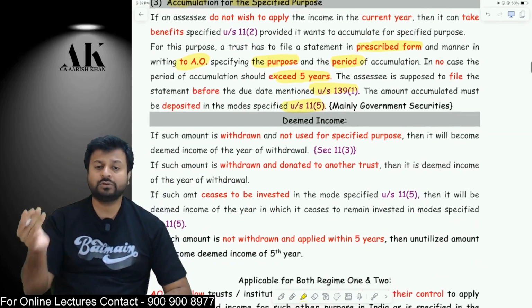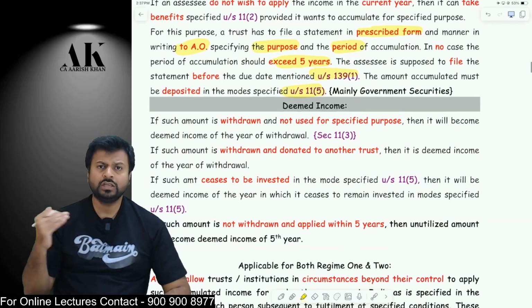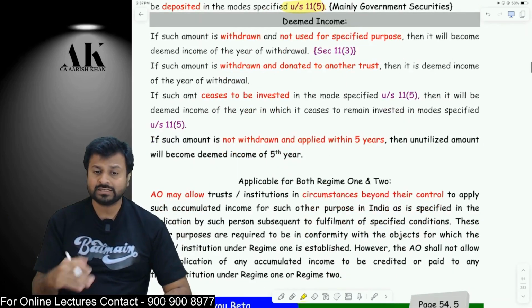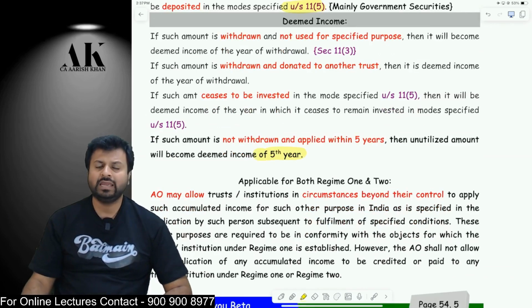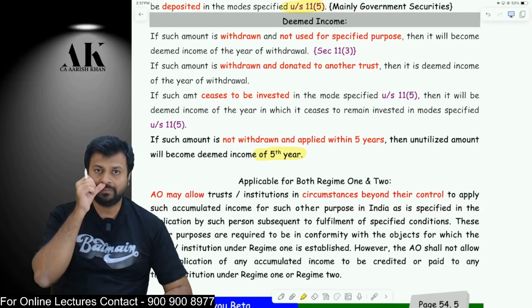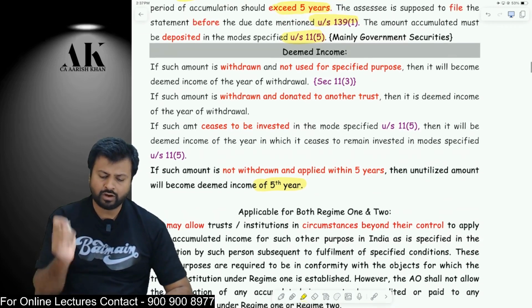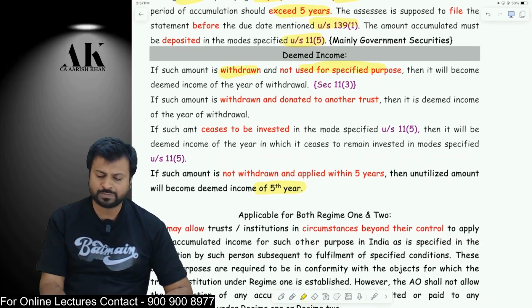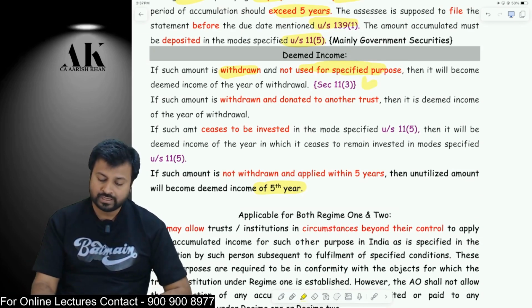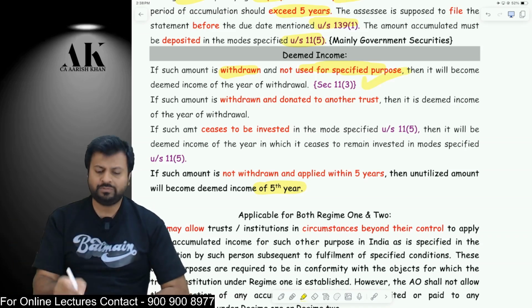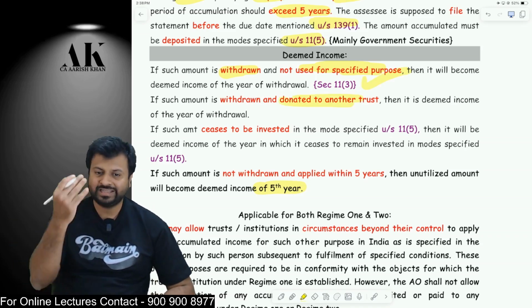Now what am I supposed to do in future? In future, you have to withdraw that money within 5 years and you have to apply in the 5th year maximum. So maximum in the 5th year you have to apply. If you do not apply by the 5th year, then it will become the deemed income of the 5th year. Now what if I withdraw in between and use it for a non-specified purpose? Then also it is deemed income. What if I withdraw in between and give it as a donation to another trust? Then also it is deemed income.